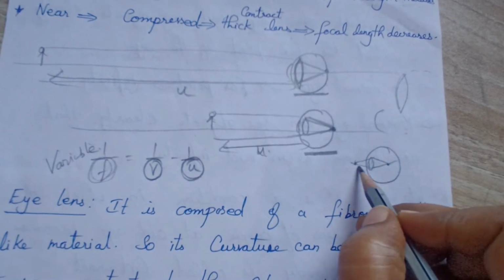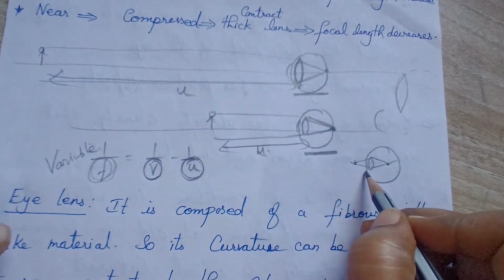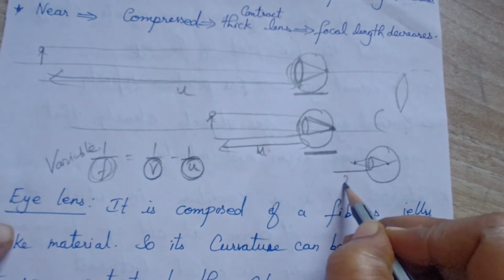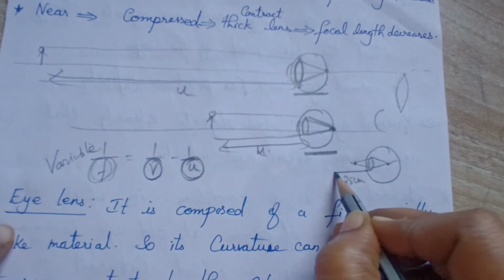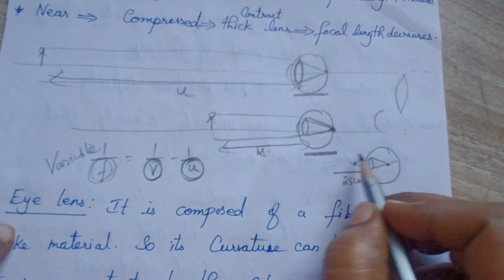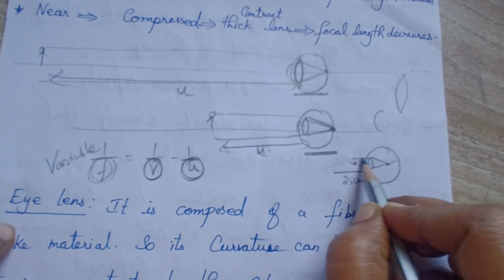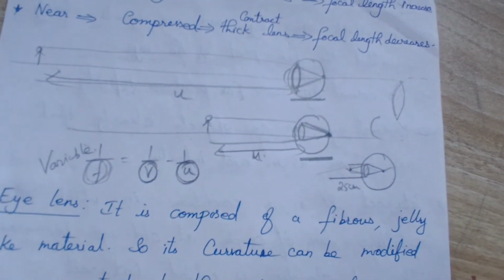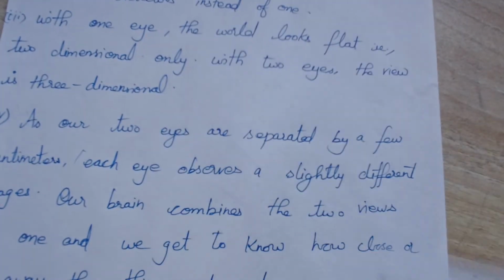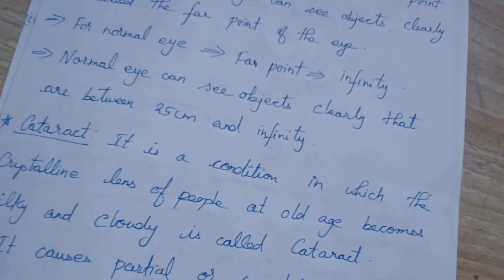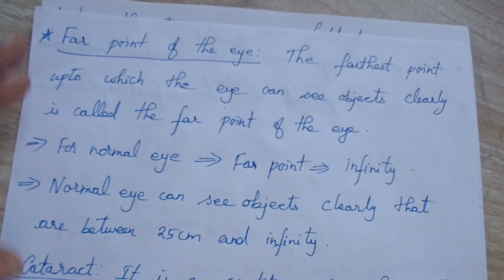So it has to be kept at a minimum distance of 25 centimeters from our eyes, so that your image will be formed clearly, right? Likewise, you will have a far point of the eye also.